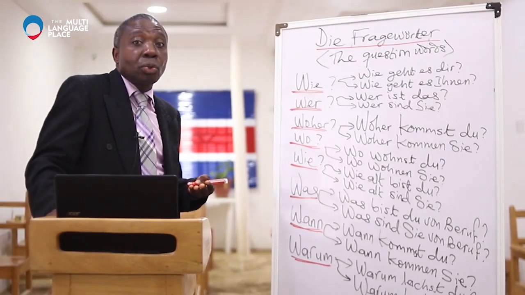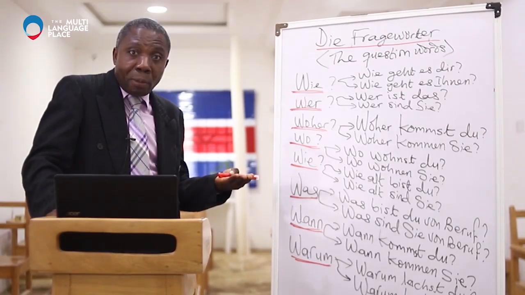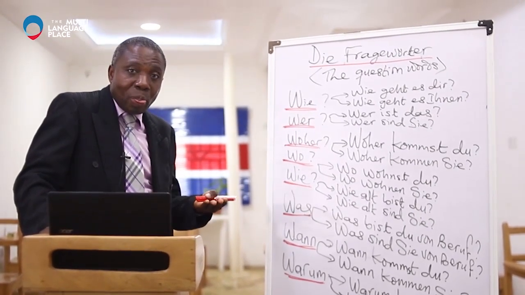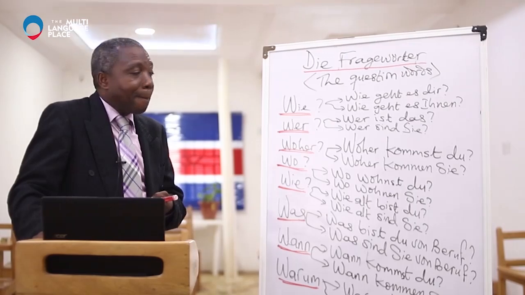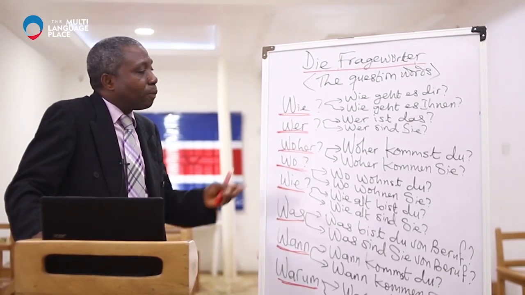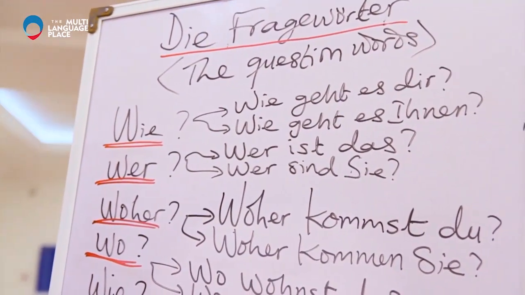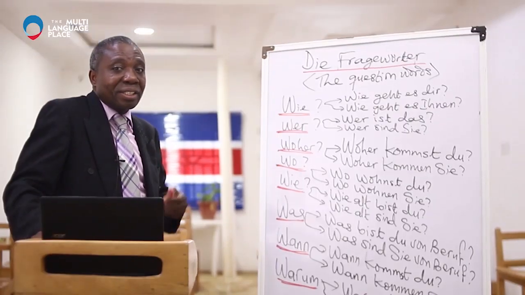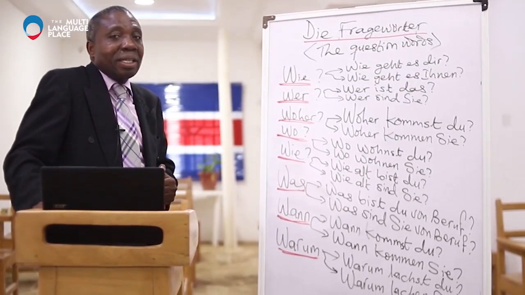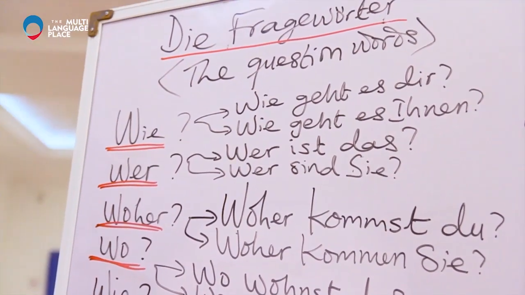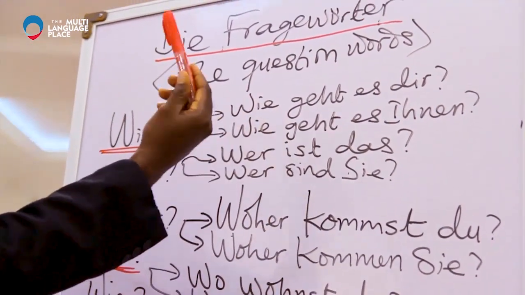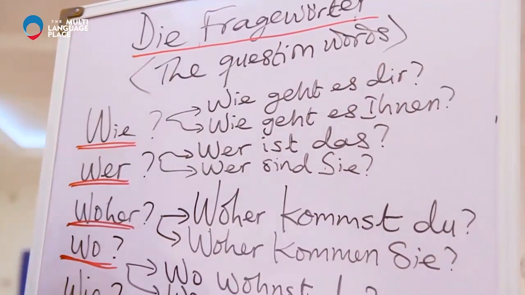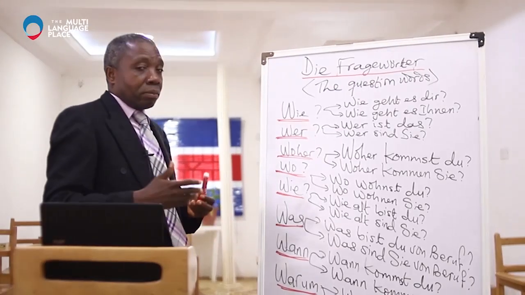And this is what you need to know in German. There is the formal and there is the informal. And then we have wie. The sentence is, wie geht es dir? We have made that sentence in one of the past lessons. Wie geht es dir? Say it after me. Wie geht es dir? And that is the informal.